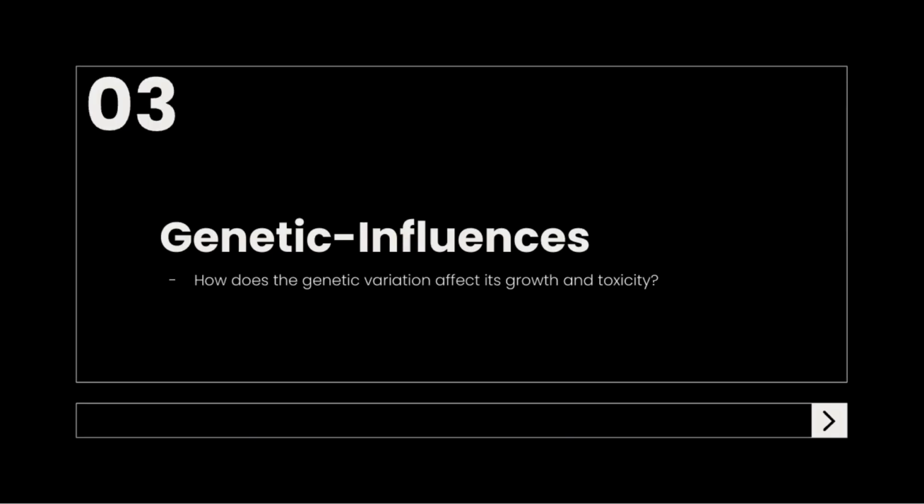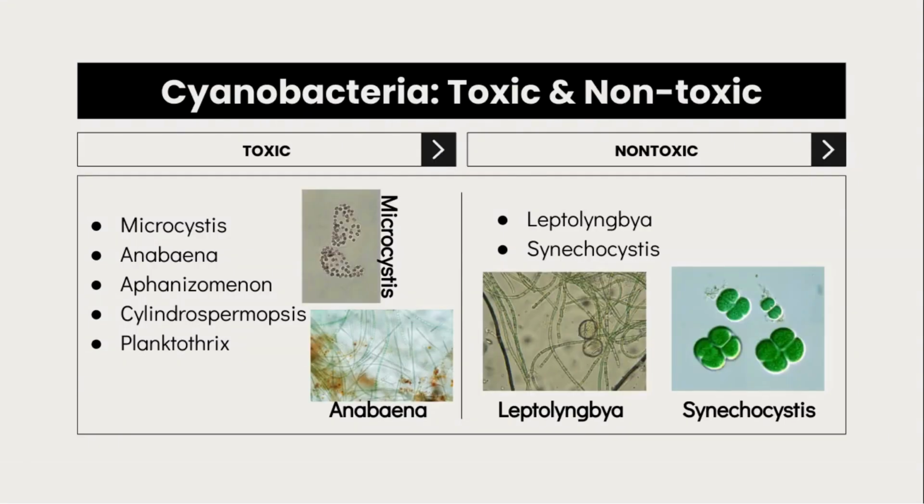3. Genetic influences. How does the genetic variation affect its growth and toxicity? Cyanobacteria is in all types of algae. However, it's the genes that make this type of bacteria toxic. There are 2 types of bacteria, non-toxic and toxic. Toxic cyanobacteria include Microcystis, Anabaena, Aphanizomenon, Cylindrospermopsis, and Planktothrix. Non-toxic cyanobacteria include Leptolyngbya and Synechocystis.